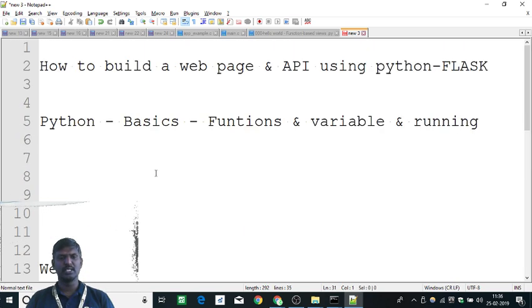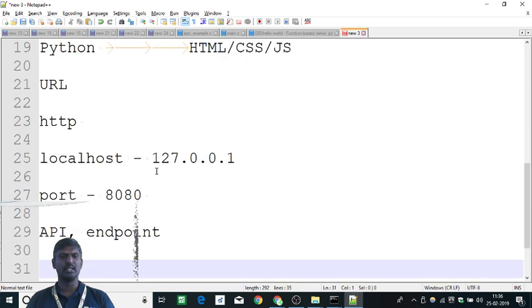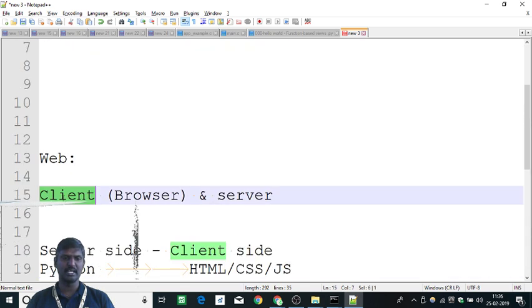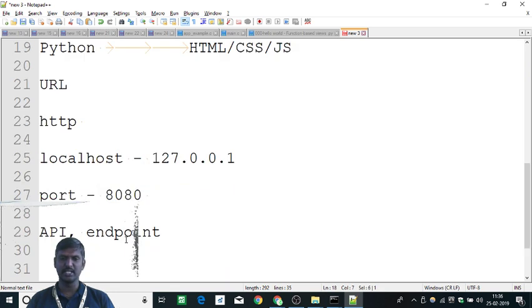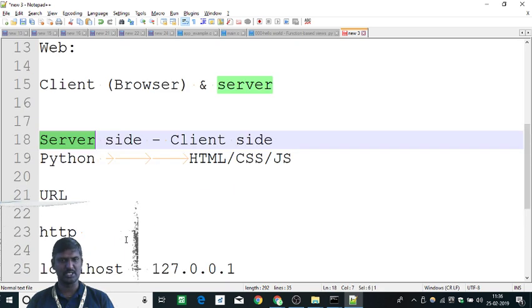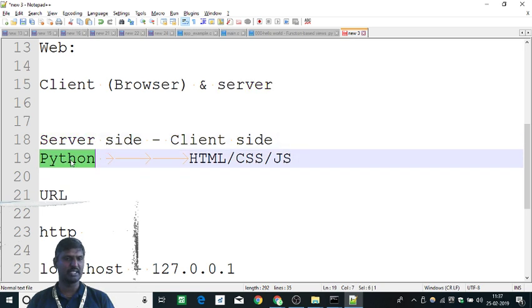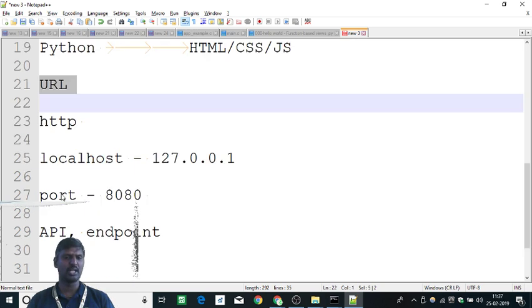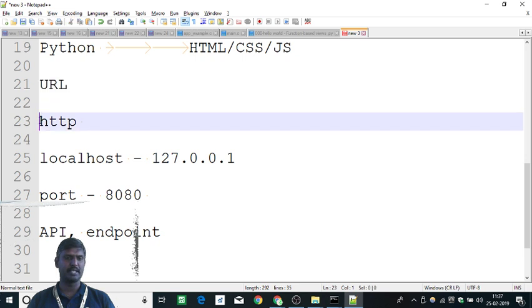So these are some of the things you should be familiar with. One is the basics of the web, client side and server side. The client side is your HTML, CSS and JavaScript, and the server side right now is Python. And a URL helps you identify something in the web uniquely. So the URL consists of all these parts.